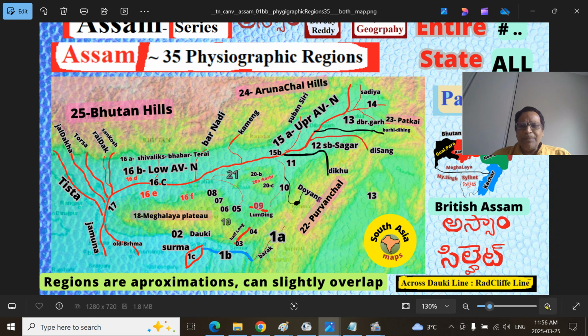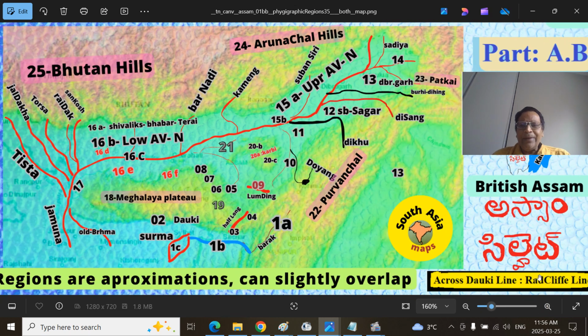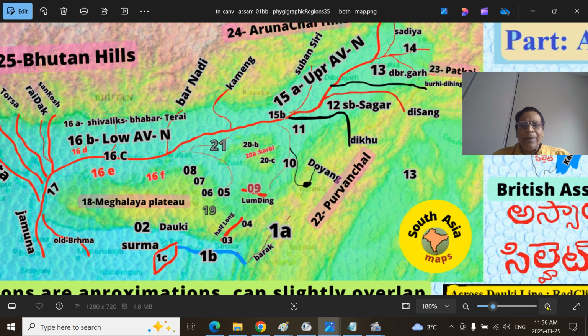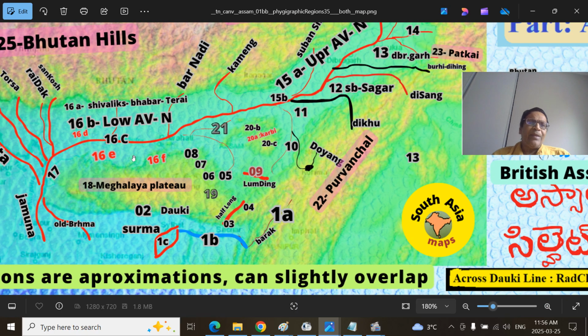I will expand the region we are looking at so that you will get a broader, deeper resolution. You see, this is the Meghalaya Plateau, this is the Purvanchal Mountains, this is the Irrawaddy or Mekong River Basins, here the Brahmadesha, that is Burma or Myanmar today. This is the Barak River. East of this is the Manipur Valley, Imphal Valley. This is the western Manipur Mountains, a gorge. It comes in the narrow mountain range. The northern part is broadly the Barail Range, and the Naga mountain ranges here.